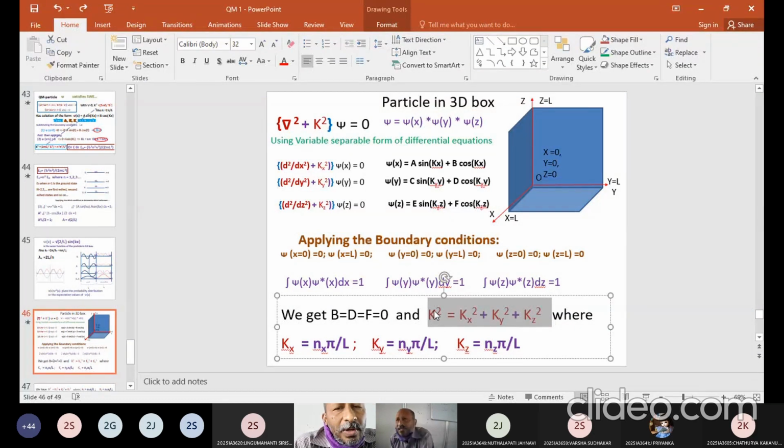So when it's a vector, I can write it as a combination of three parts of it, or two parts of it, as it may be. So kx square plus ky square plus kz square are taken from k square, and psi x, psi y, psi z are taken from psi. So we have three equations, and the solution for this equation will be like this, the solution for this equation will be like this, and the solution for this equation will be like this.